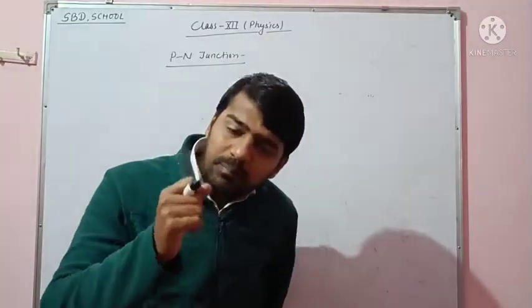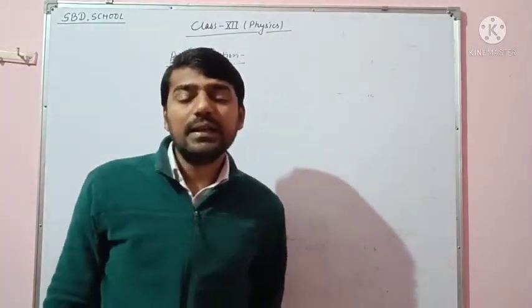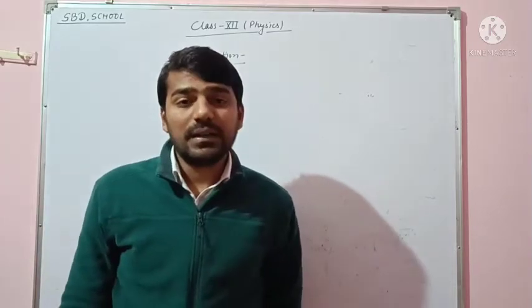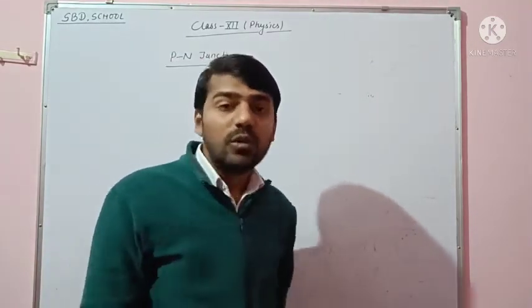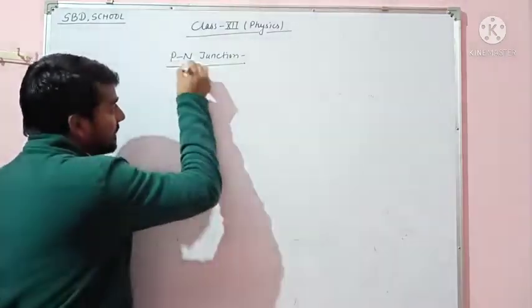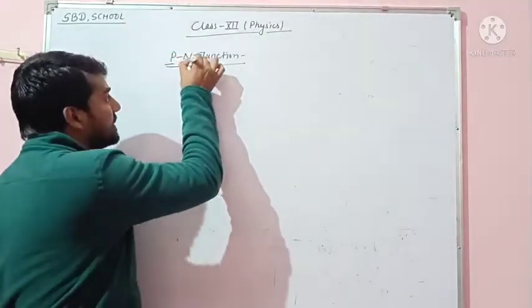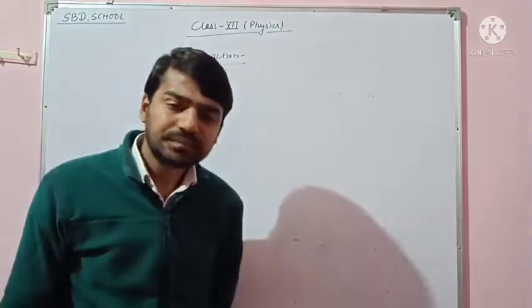If a p-type semiconductor and an n-type semiconductor are combined with each other, then it is called a PN junction. This is the p-type and this is the n-type semiconductor.